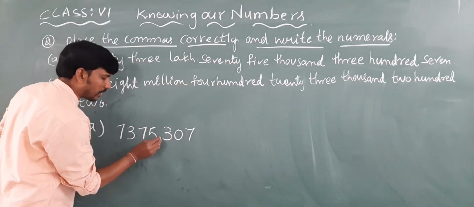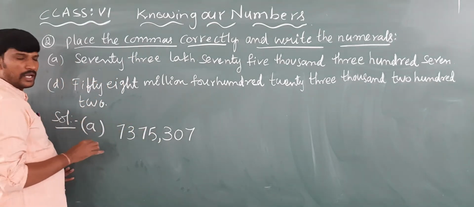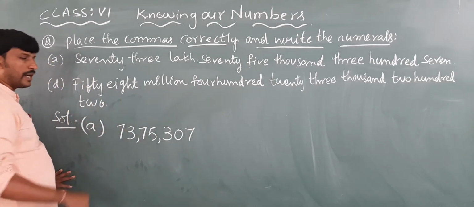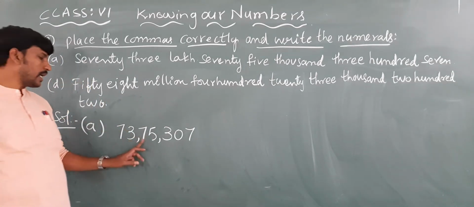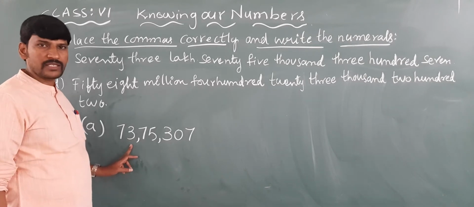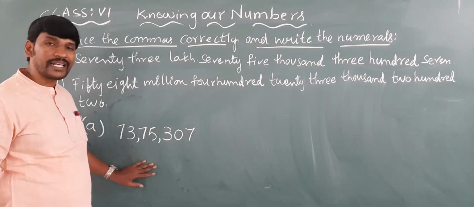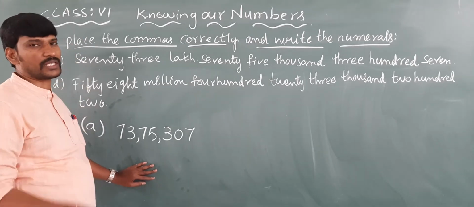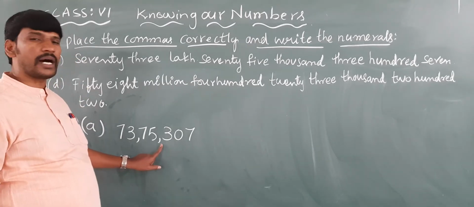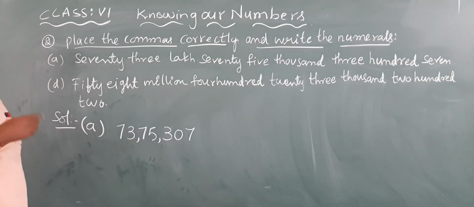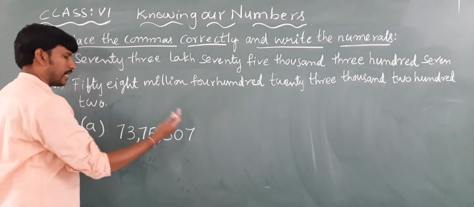So first we keep the comma between 100 and 1000 place, then one more comma between 10,000 and lakh place. Already we discussed in the previous class: the first comma comes after 3 digits, then for every 2 digits we keep the commas from the right-hand side.